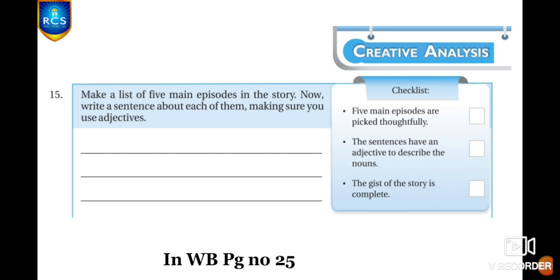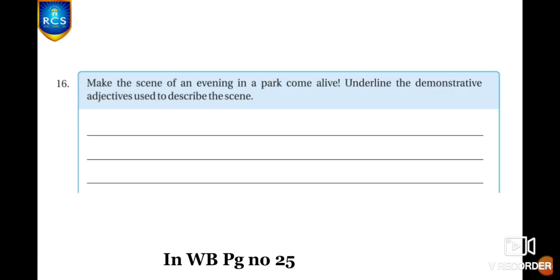Children, they have given you a checklist here. Okay. First, you have to select 5 main episodes from the story. Yes, very important scenes from the story. Next, you have to write a sentence about each of them. For each episode, you have to write one sentence describing them. That is, you have to use adjectives. And the third checklist is the gist of the story is complete. Make sure you complete the whole story with those 5 main episodes. Yes, clear children? Yeah. And 16th question.